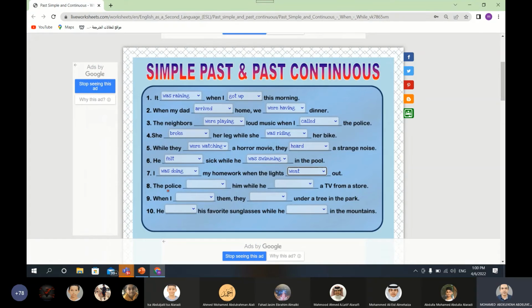Number 8. The police what him while he bought a TV from a store. The police caught him, or was catching him, or catching him? Caught. The police caught him while he was stealing a TV from a store. Bravo Salim, bravo Mahmoud. What about the rest of the students? All students in the class, you have to take part in the activity. I want to listen to your answers.